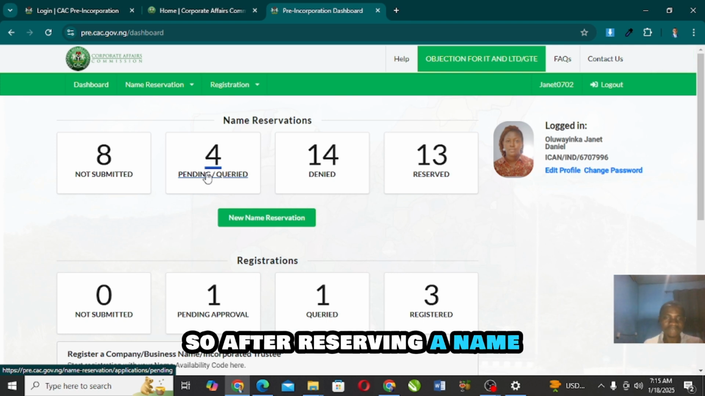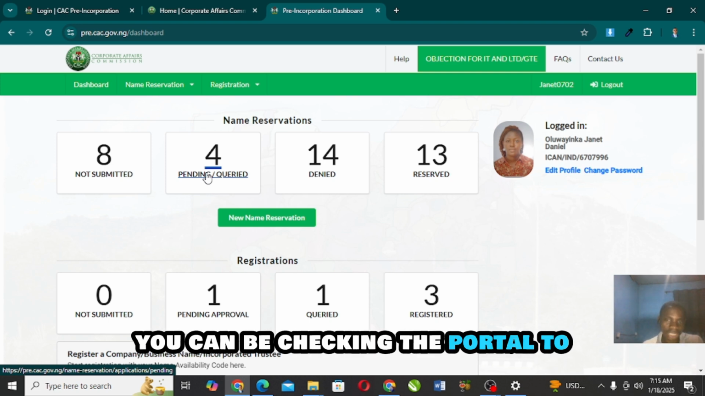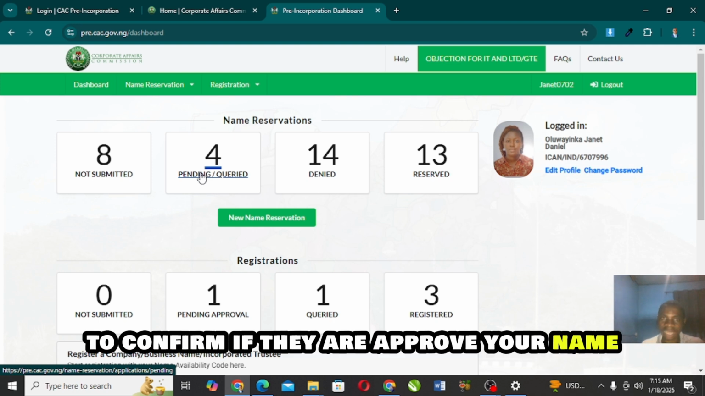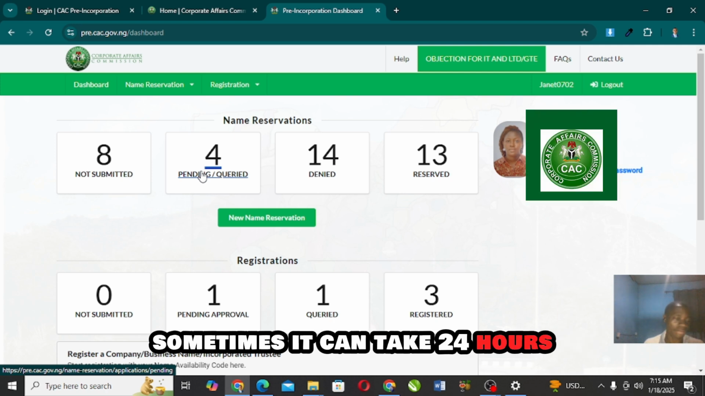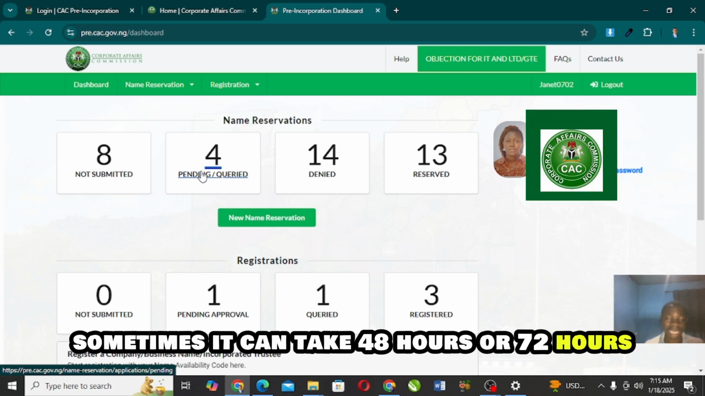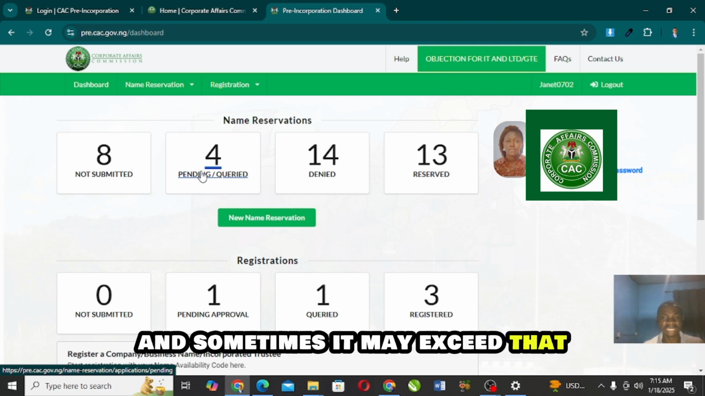After reserving a name, you can check after 24 hours, or even in the evening of that day, or after 3 to 4 hours, you can be checking the portal to confirm if they have approved your name. Sometimes they can approve it in a day, sometimes it can take 24 hours, sometimes 48 hours or 72 hours, depending on their network, and sometimes it may exceed that.